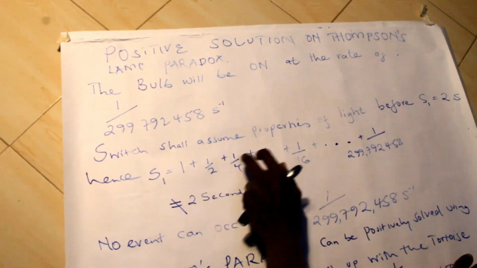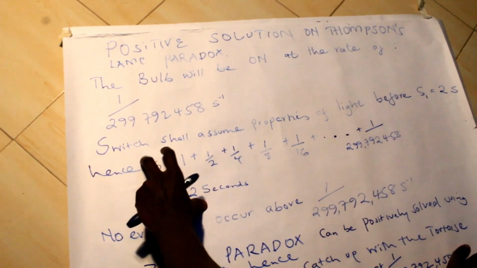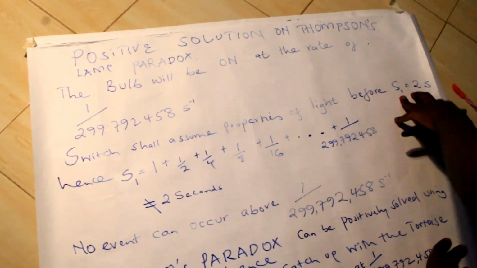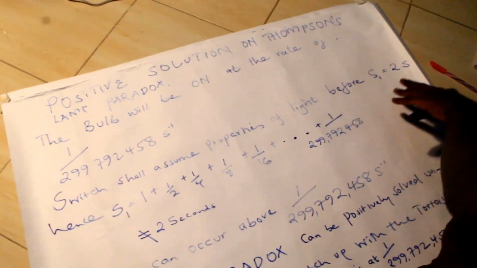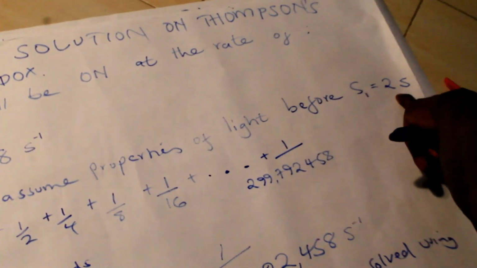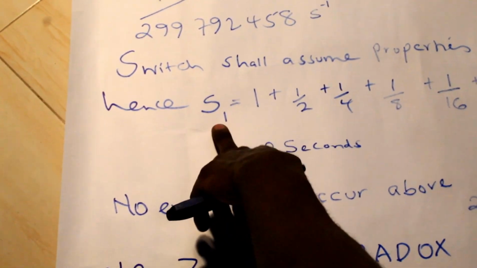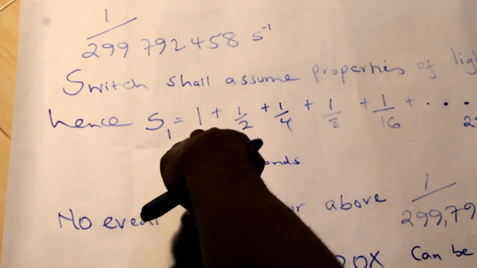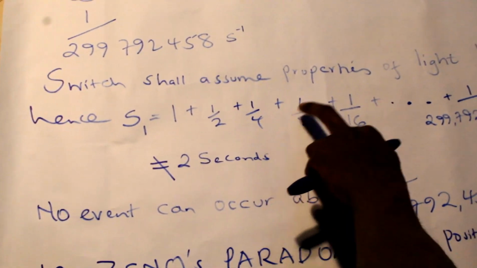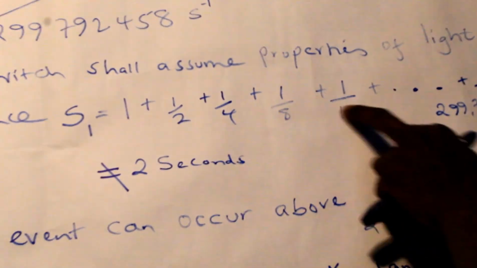We can also say that the reason why we are concluding so is that the switch, our absolute switch, shall have assumed the properties of light, and this will occur before Thompson's question, which is the state of the bulb at 2 seconds. We can see here, this is the summation of the event, the summation of the duration of events. The first one was at 1 second, a half, a quarter, an eighth, on, off in that manner.